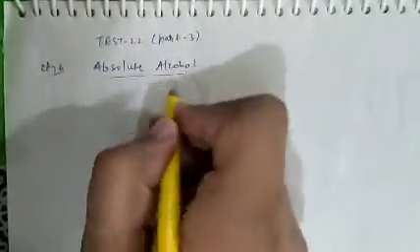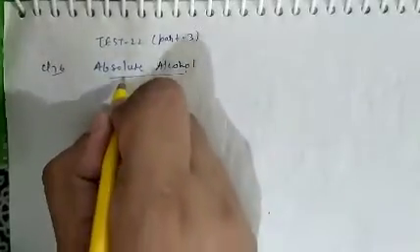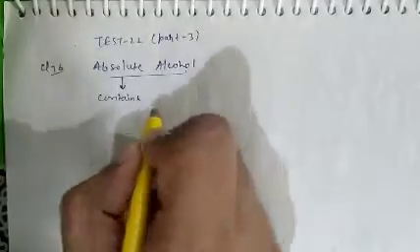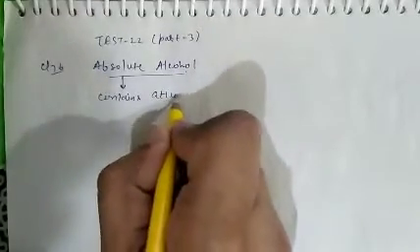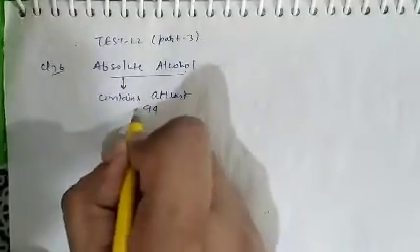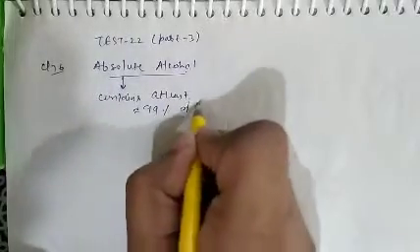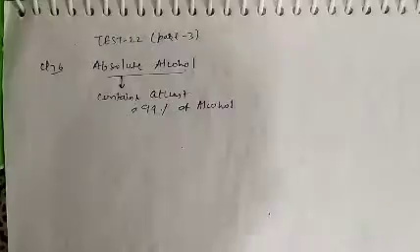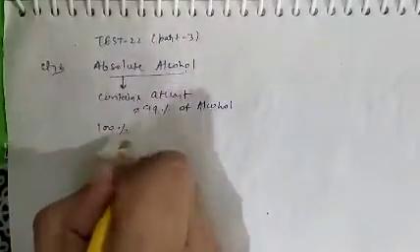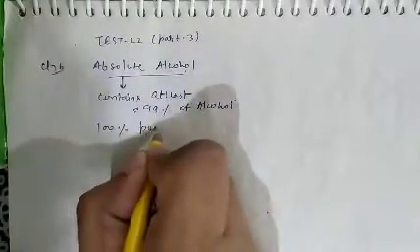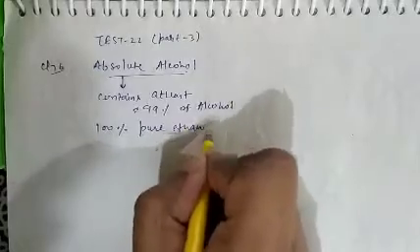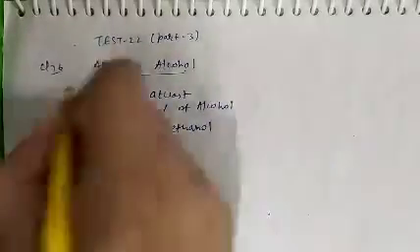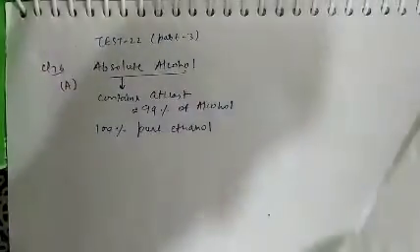You may have tasted absolute alcohol. As we know, absolute alcohol contains at least 99% alcohol. At least 99% alcohol means the correct option is basically 100% pure ethanol. 100% pure ethanol is absolute alcohol. So question number 76, option A is correct.